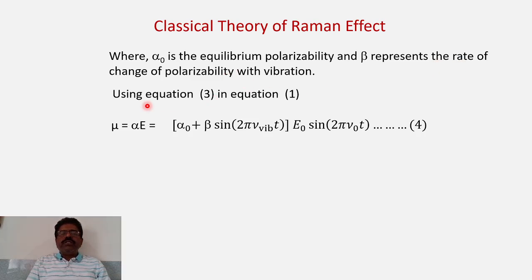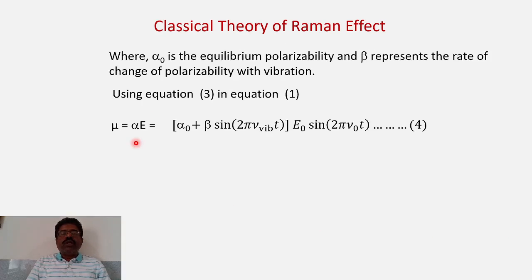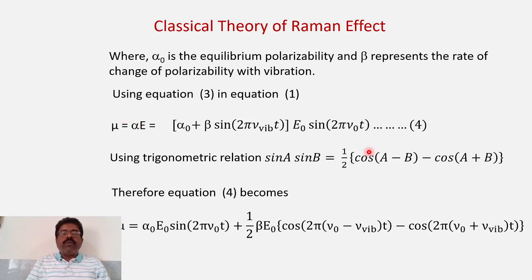Now let us use this equation 3 in equation 1. So what is equation 1? Mu is equal to alpha E. That means here the value of alpha is given by equation 3, and you have to substitute it in equation 1. E is E0 sine of 2 pi nu 0 t, and alpha is alpha 0 plus beta sine of 2 pi nu vibration t, multiplied by E. Suppose this is equation 4.